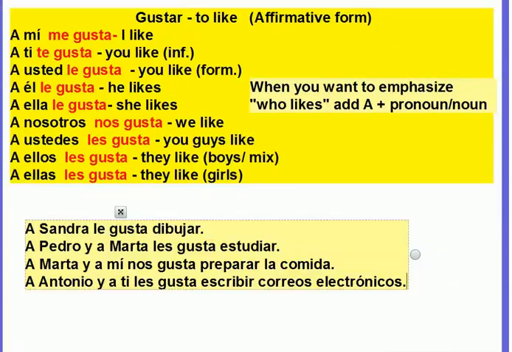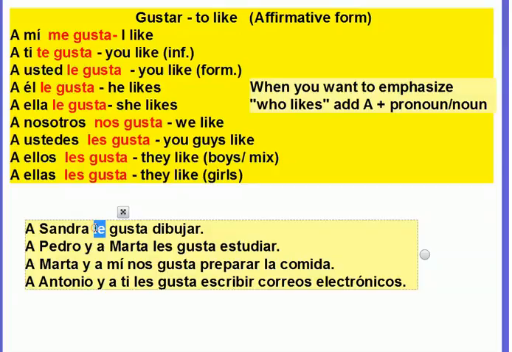Okay, what if instead of using pronouns, I want to use nouns? How do I do it? What if I want to say, Sandra likes to draw? Well, in this case, I need to start my sentence with a, then I put the name, a Sandra. And then I need to be careful to match my verb with the subject that I'm using.